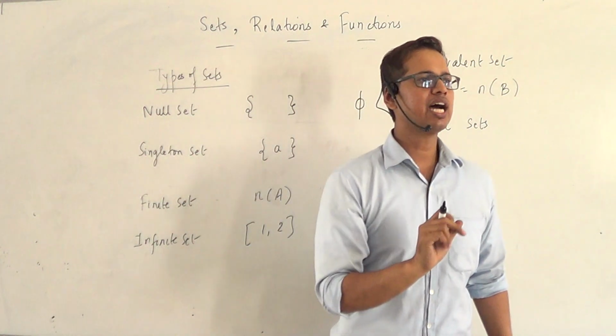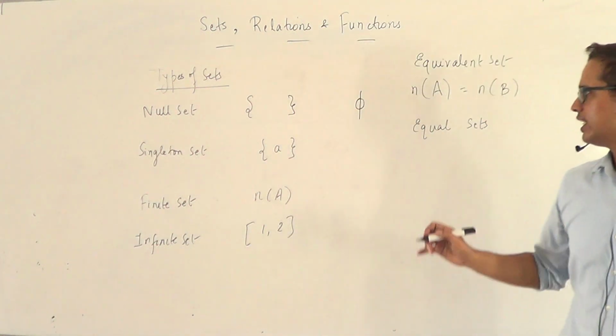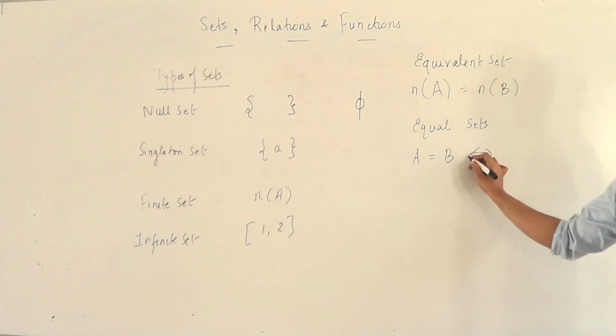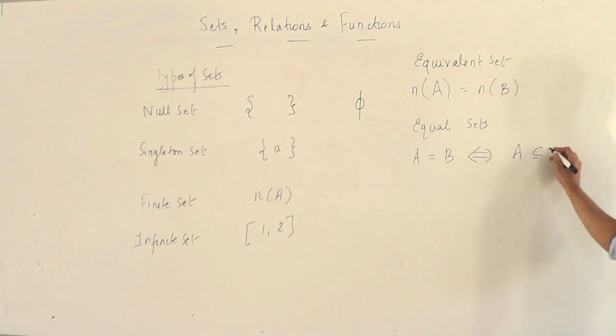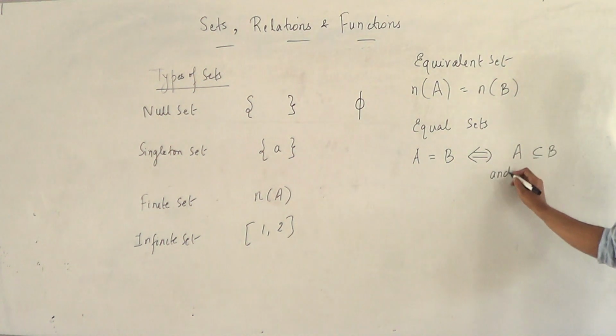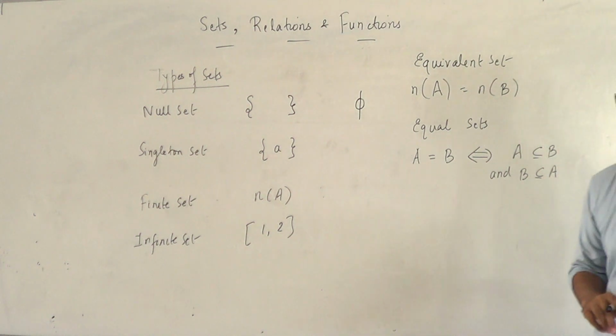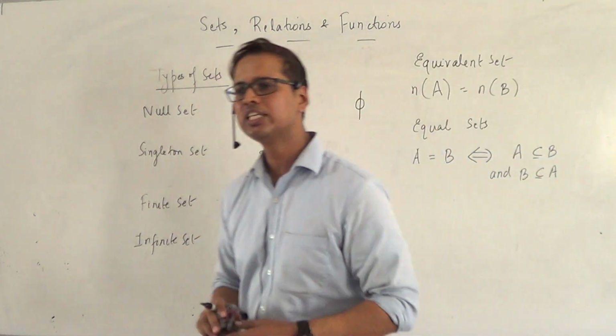Please remember this. I'll be talking about it later on also. When you say two sets are equal, it implies A is a subset of B and B is a subset of A. Only when these two criteria are met do we say a set is equal to another set.